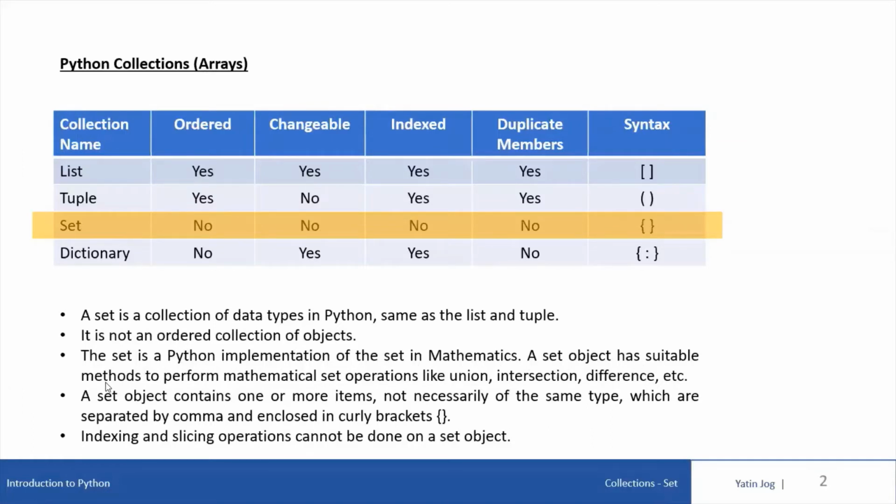A set object has suitable methods to perform mathematical set operations like union, intersection, difference, etc. A set object contains one or more items, not necessarily of the same type, which are separated by comma and enclosed in curly brackets. Indexing and slicing operations cannot be done on a set object. Whatever we have done till today, we have used indexing and slicing concepts with strings, lists, and tuples. But this indexing and slicing concept is not possible with set, because set is not ordered and not indexed. If it is not indexed, we cannot use the slicing concept.